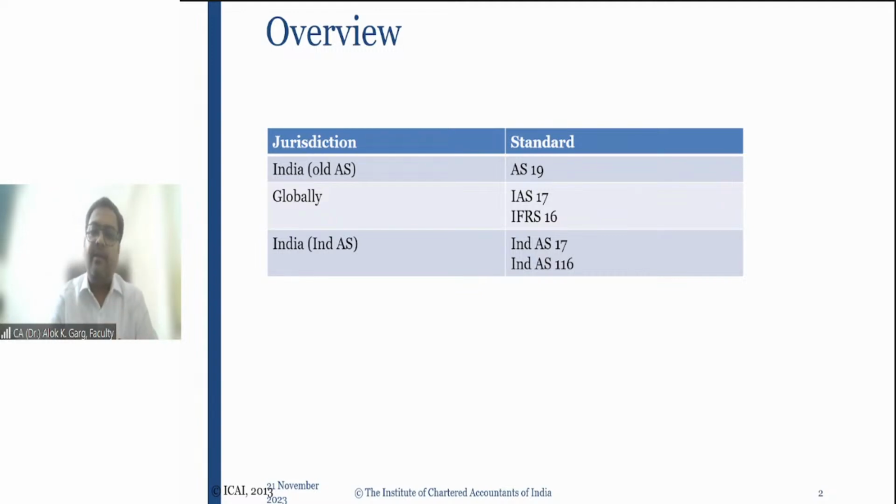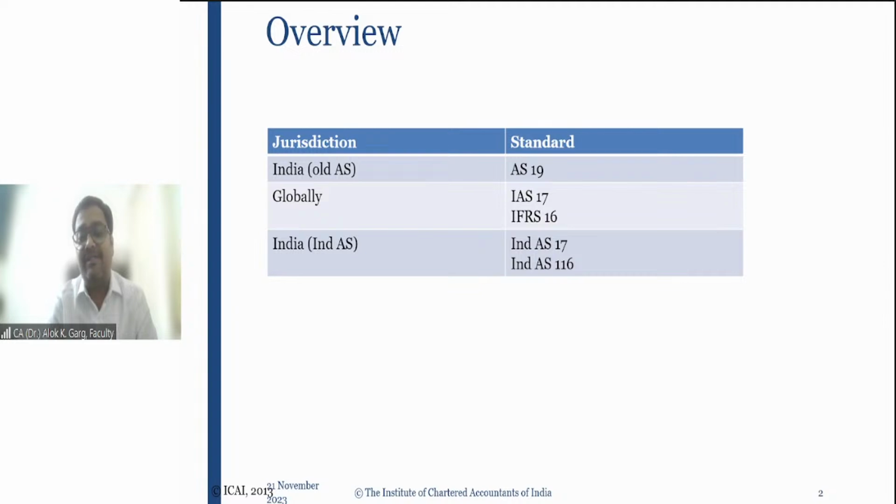Okay. Coming back to India, talking about Indian accounting standard, IND AS 17. IND AS 17 was notified on 16 February 2015, and was applicable till 31st March 2019. Globally, when IFRS 16 was made applicable from 1st January 2019, in India we made IND AS 116 applicable from 1st April 2019, because in India our calendar year is not the financial year.